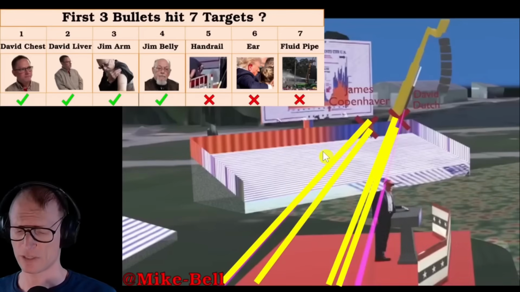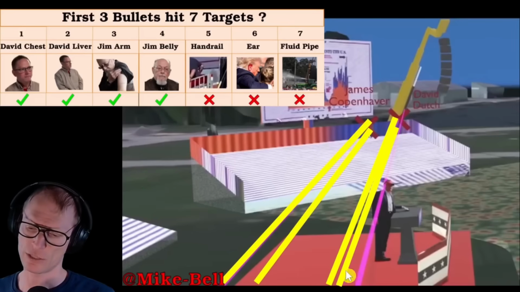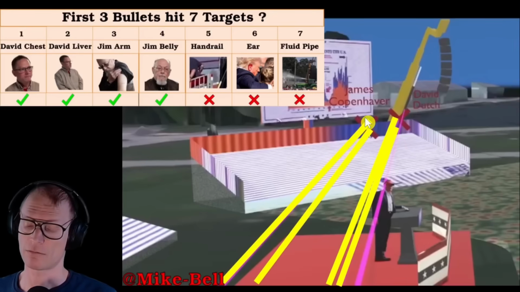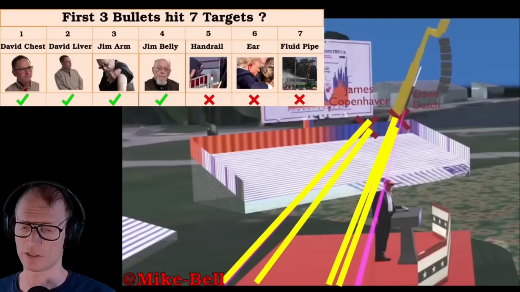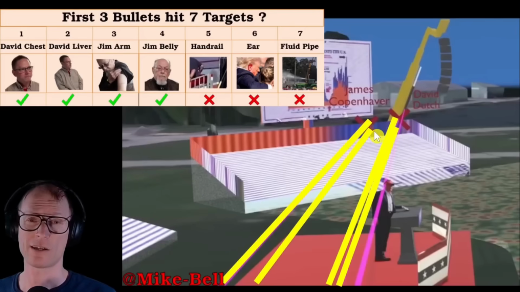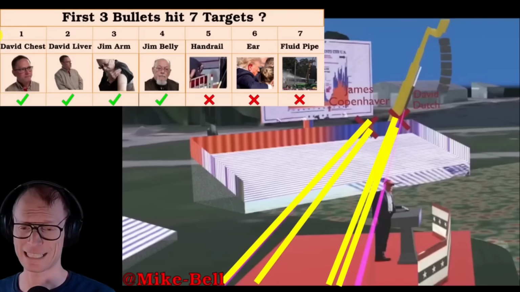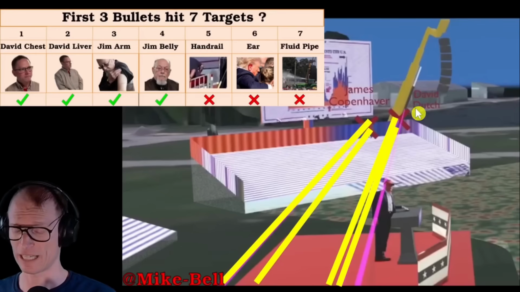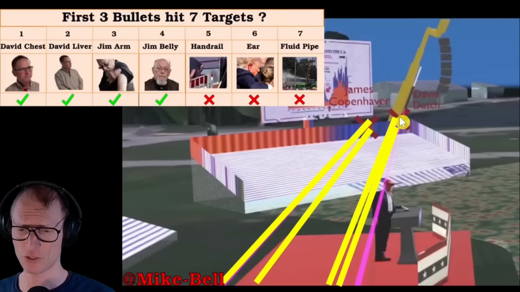Yeah, and here we again can see that these bullets did not penetrate through the bodies of David and Jim, because one bullet is still inside the body of Jim. Here we can see the trajectories again. So this magenta trajectory is the original trajectory by Mike Bell, and the yellow trajectories are trajectories that I inserted. And here again we can see that those were 4 different shots, and these 4 different targets on the bodies of David and Jim simply did not share a common trajectory. So these were 4 different bullets that hit them, even though only 3 bullets were fired into that corner of the bleacher. But that's not everything.